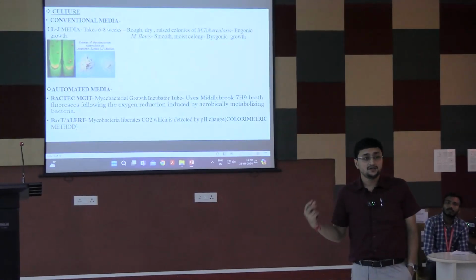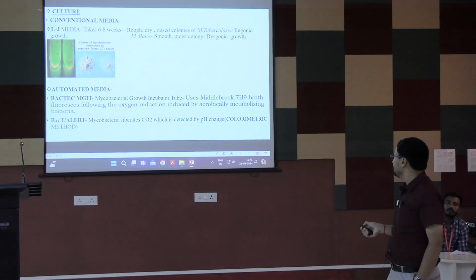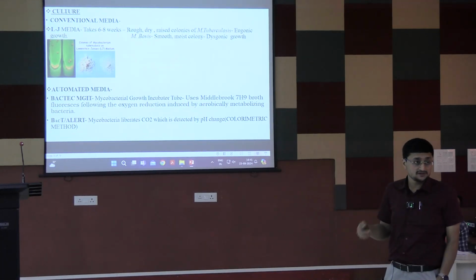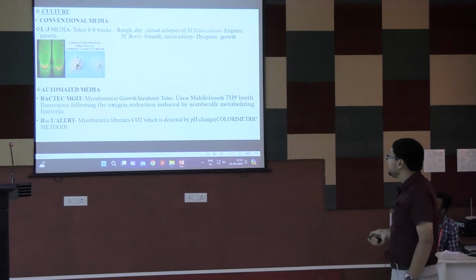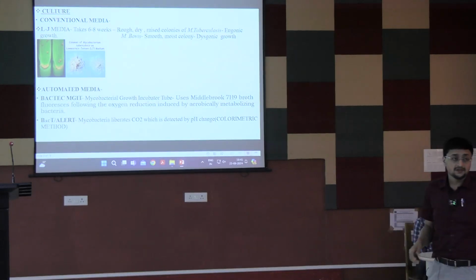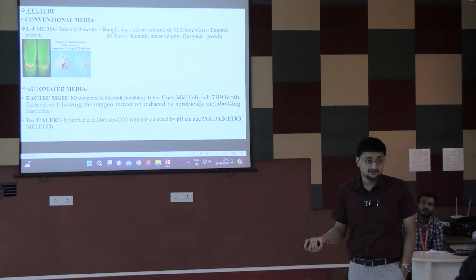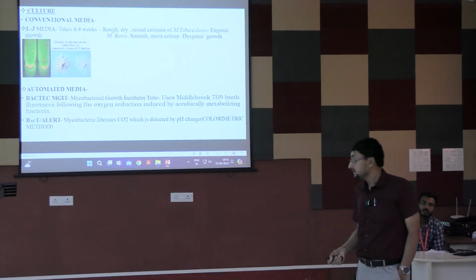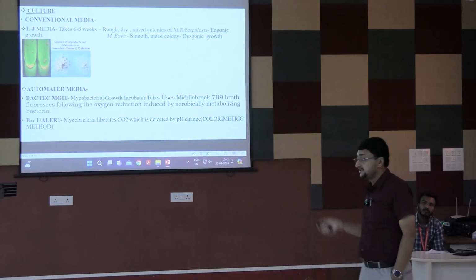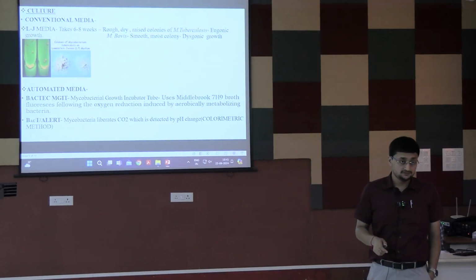It uses oxygen, and growth is indicated by Bactec media. And in case of Bacti-Alert media, the liberated carbon dioxide is indicated by a colorimetric pH change method.